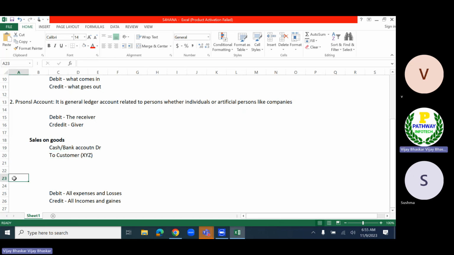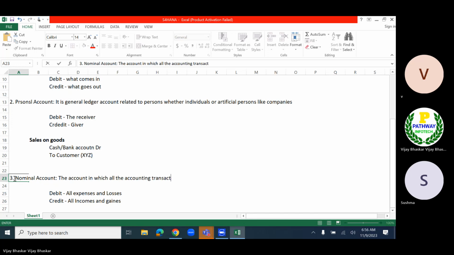Now the last one is a nominal account. The nominal account is the account in which all the accounting transactions are recorded.